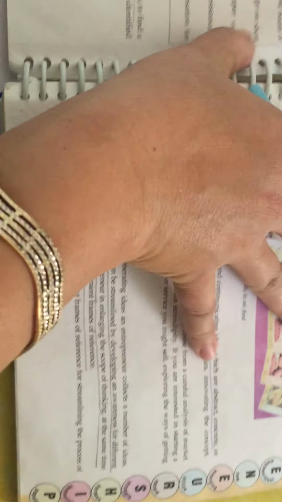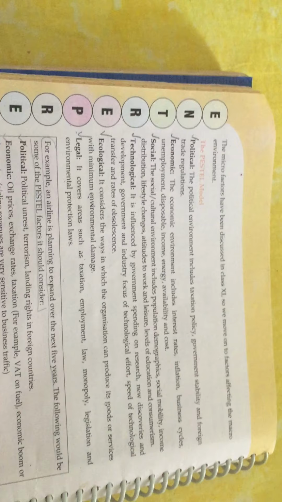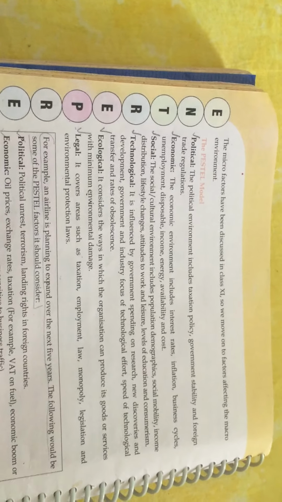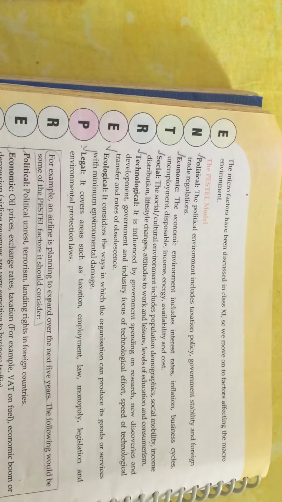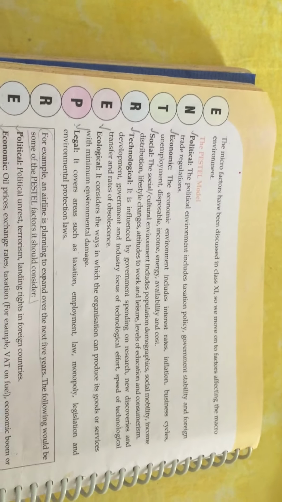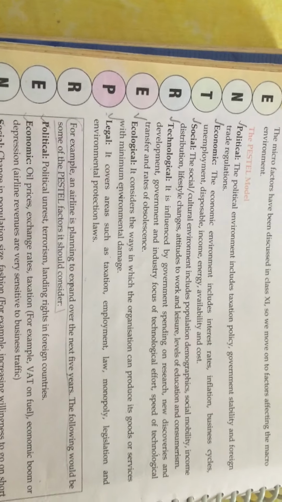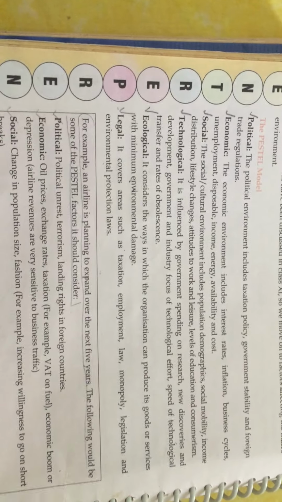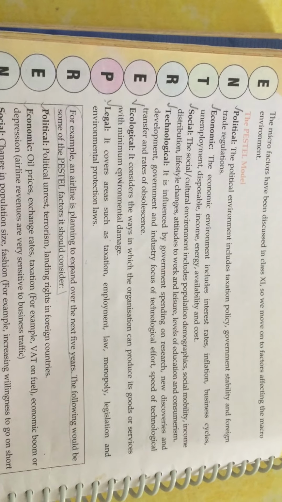Fine. Now in PESTLE model, the main thing, see, political includes taxation policy, government stability, and foreign trade regulations. Okay, it's quite understood what kind of taxation policy your business will face, how much tax you are going to pay, whether you will be able to pay or not, or you have to follow the complete rules and regulations.